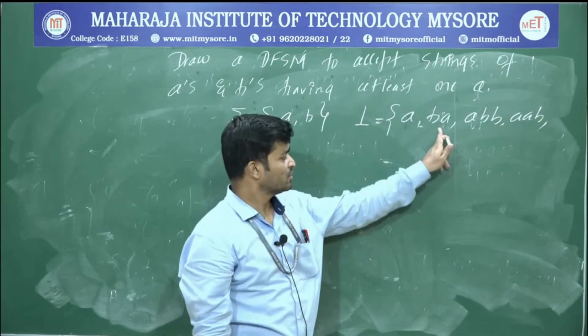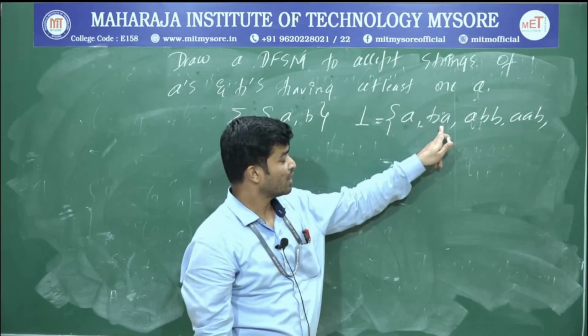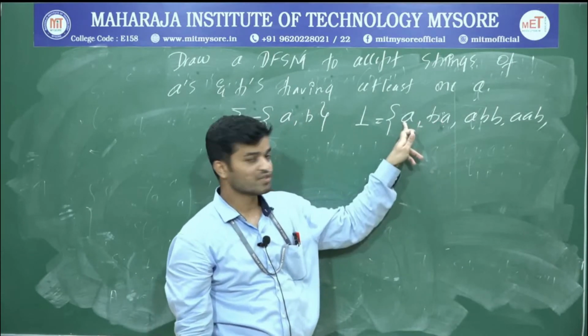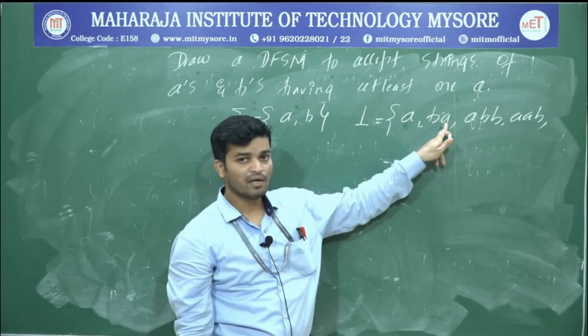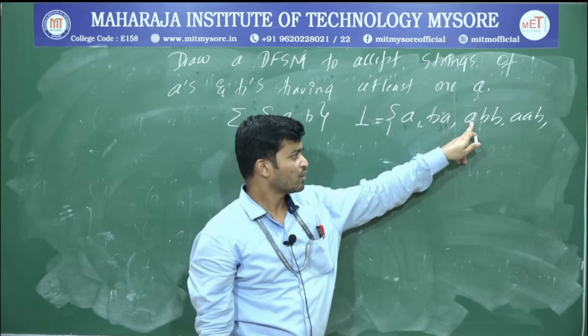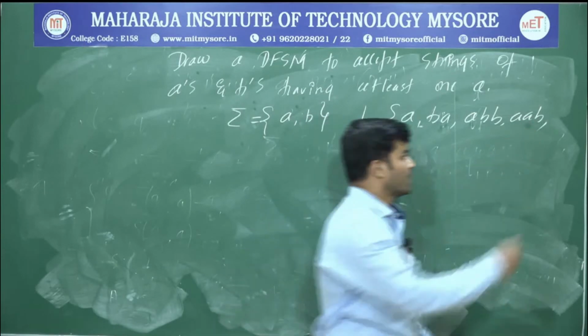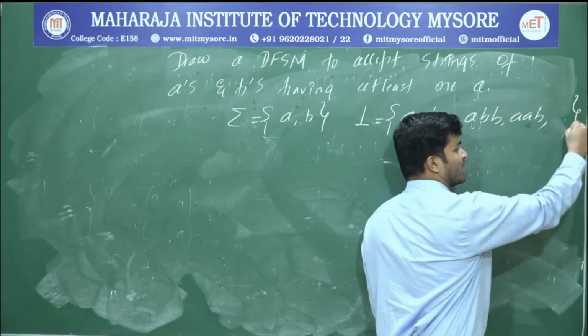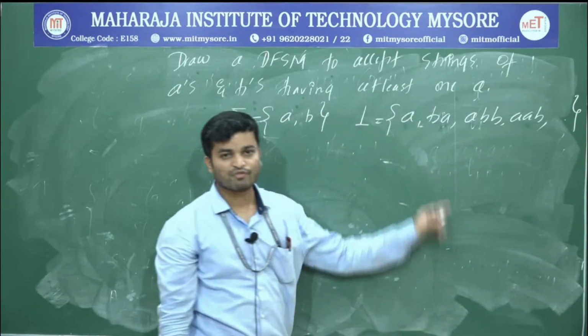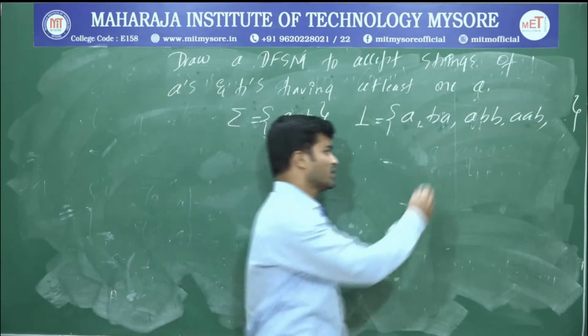If you observe each and every string, there is at least one A. So I can form an infinite number of strings. Therefore the language is an infinite language.